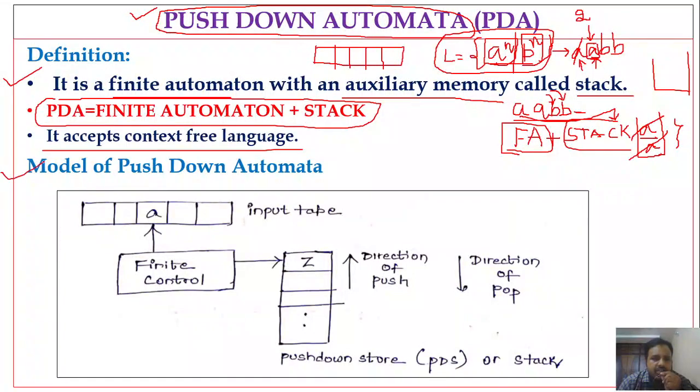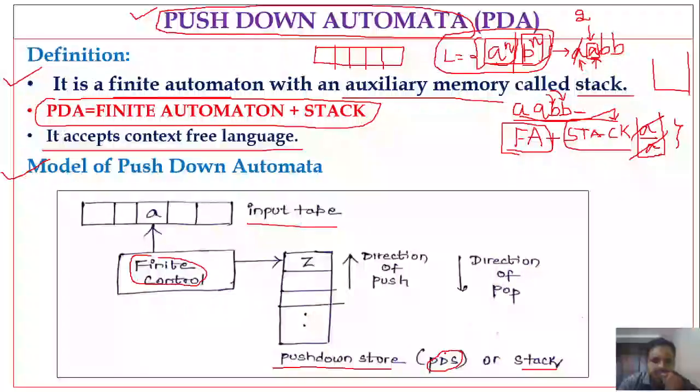Let us have a look at the model of pushdown automata. If you observe the model of pushdown automata, it consists of components like the input tape, finite control, and pushdown store or pushdown stack, right? So PDS is nothing but pushdown store.